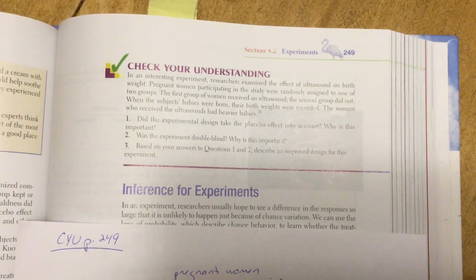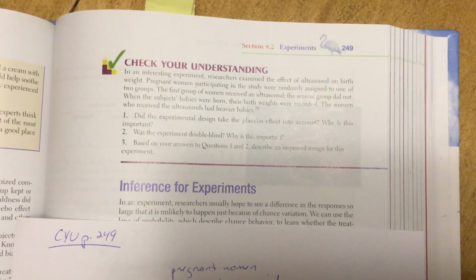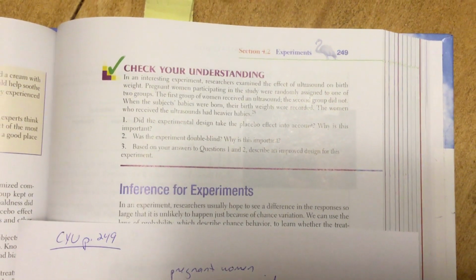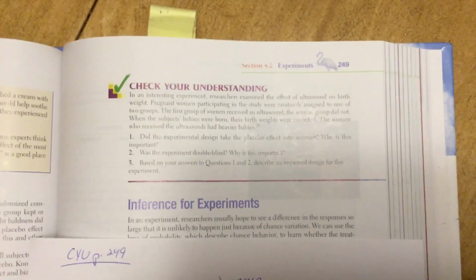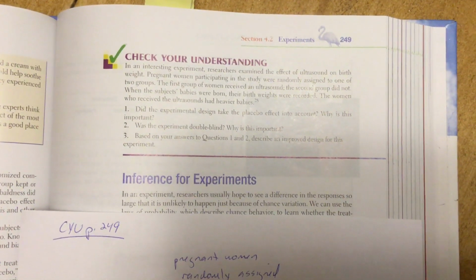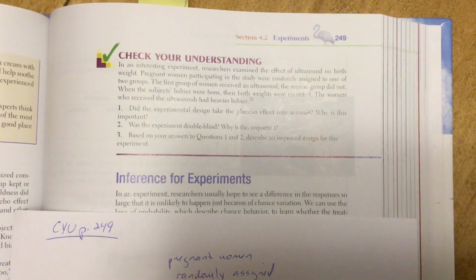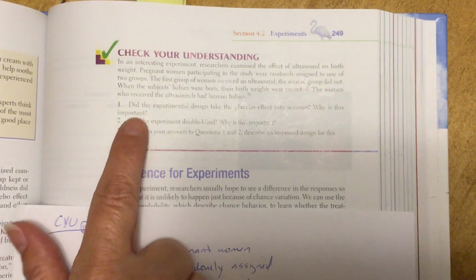In an interesting experiment, researchers examined the effect of ultrasound on birth weight. Pregnant women participating in the study were randomly assigned to one of two groups. The first group of women received an ultrasound and the second group did not. When the subjects' babies were born, their birth weights were recorded, and the women who received the ultrasounds had heavier babies. That's very interesting.